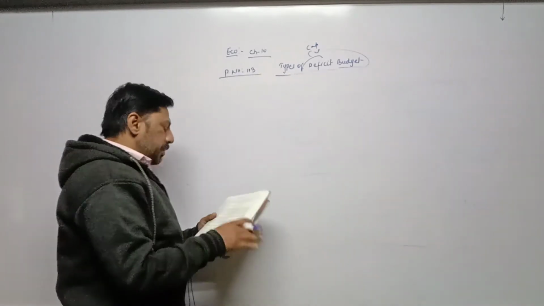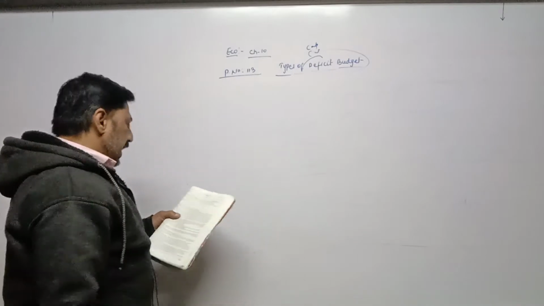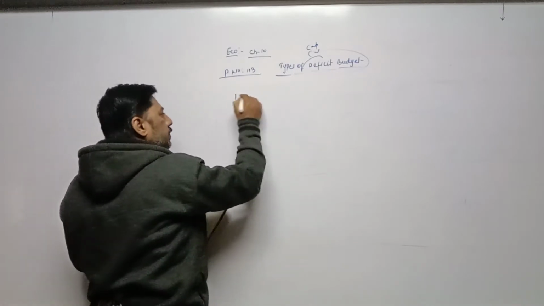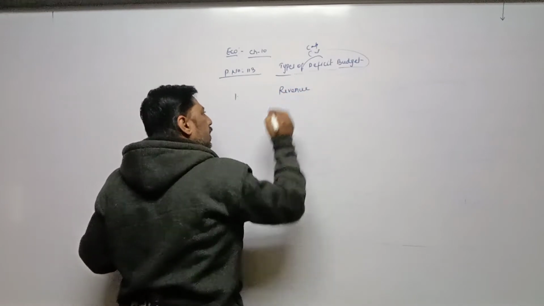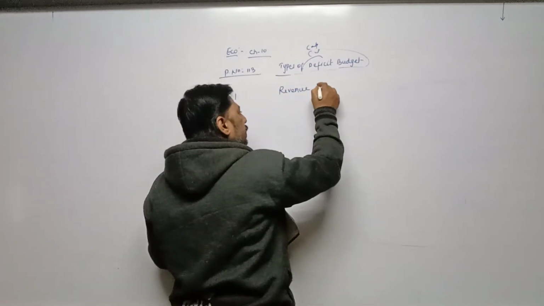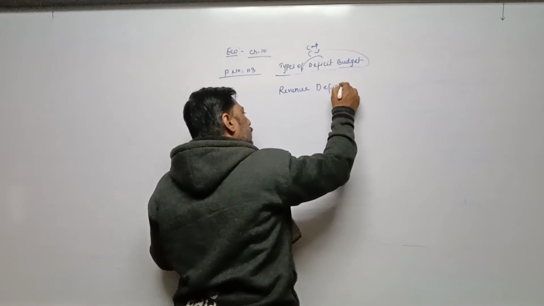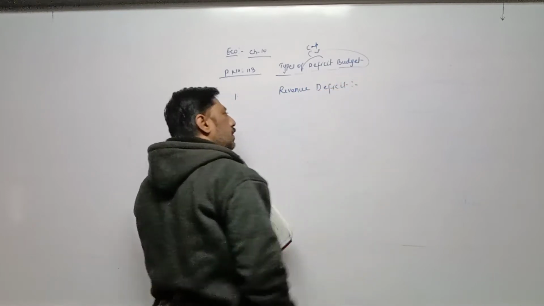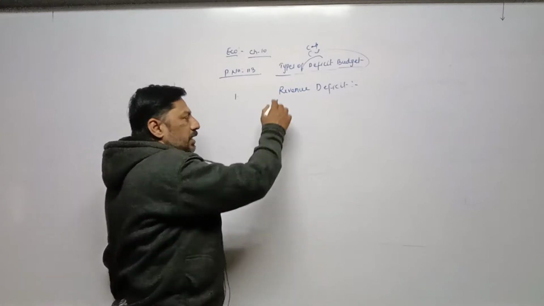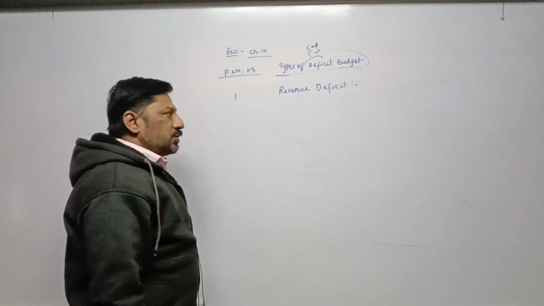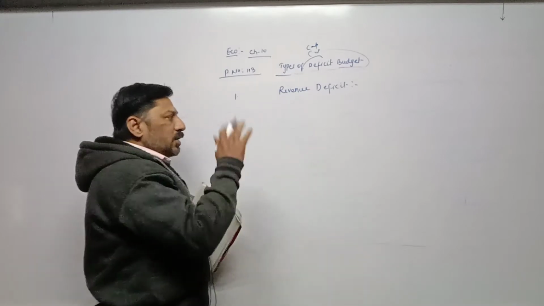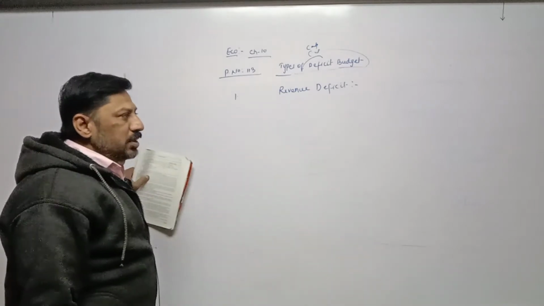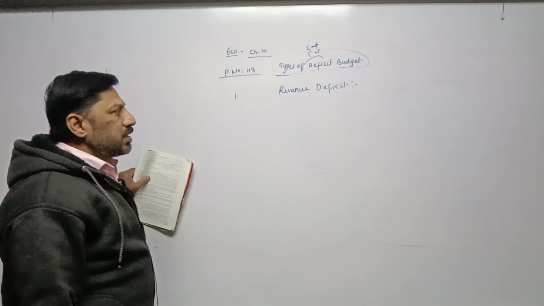Now, types of deficit budget. First one is revenue deficit. Revenue deficit means here the word revenue is used. A deficit means, as we have already discussed, that total expenditure is more than total income, then it is called a deficit budget.